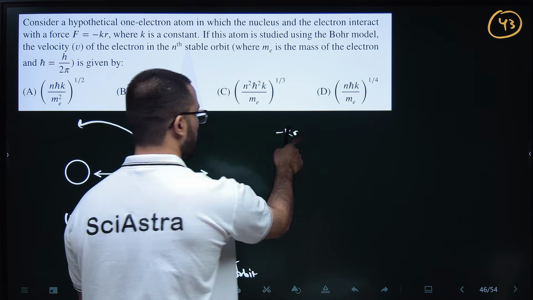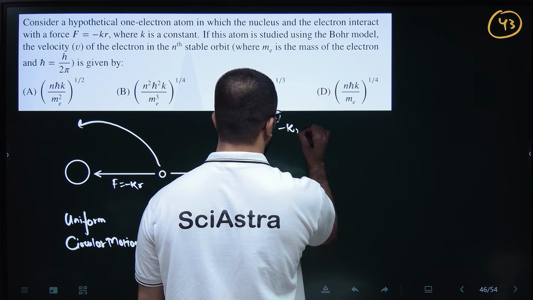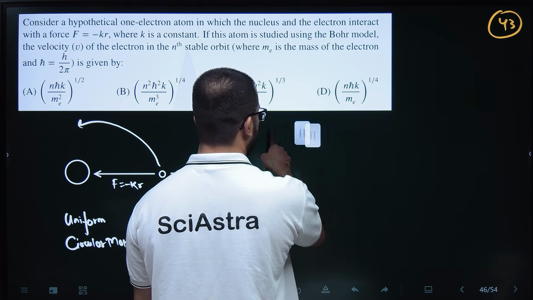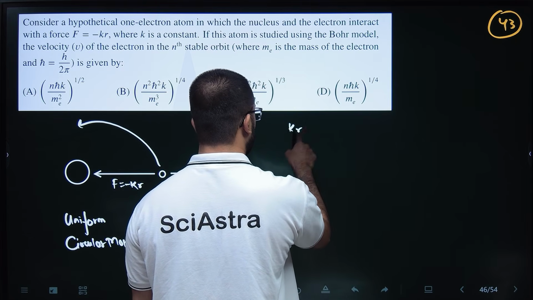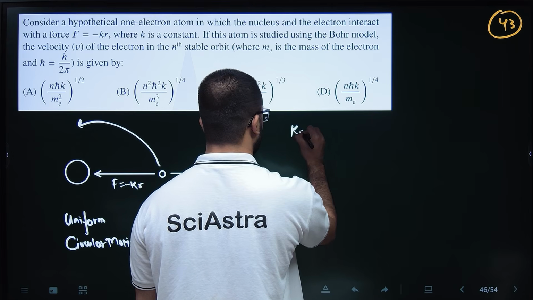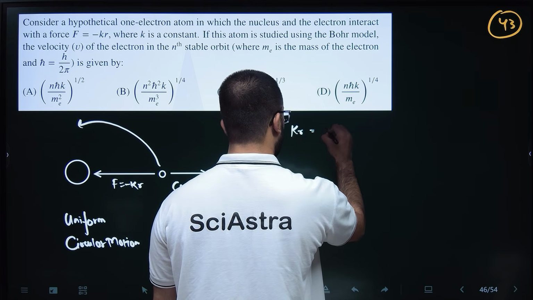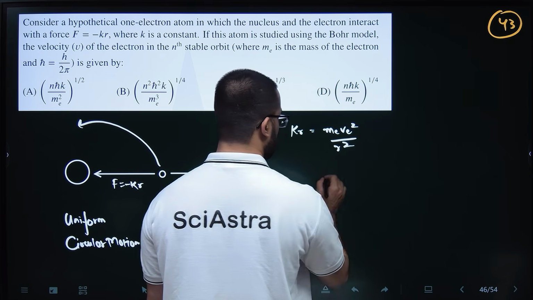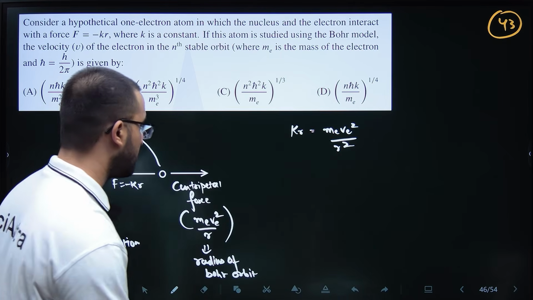So -kr equals this, or basically the magnitudes will be equal, so we can equate the magnitudes. Why would we need to equate the signs? So kr equals m_e v_e squared by r.